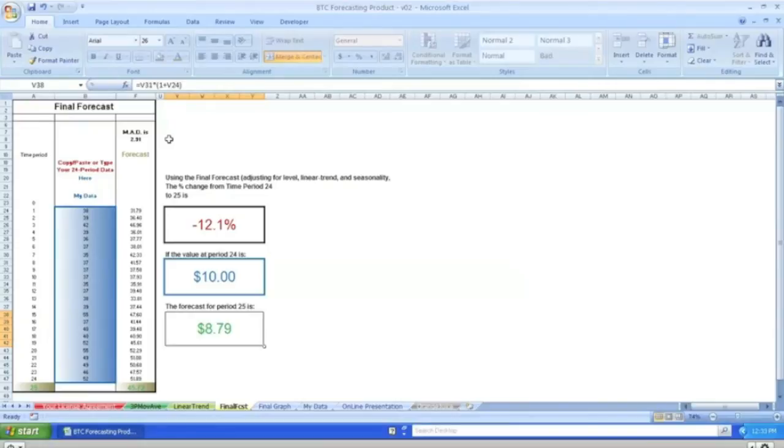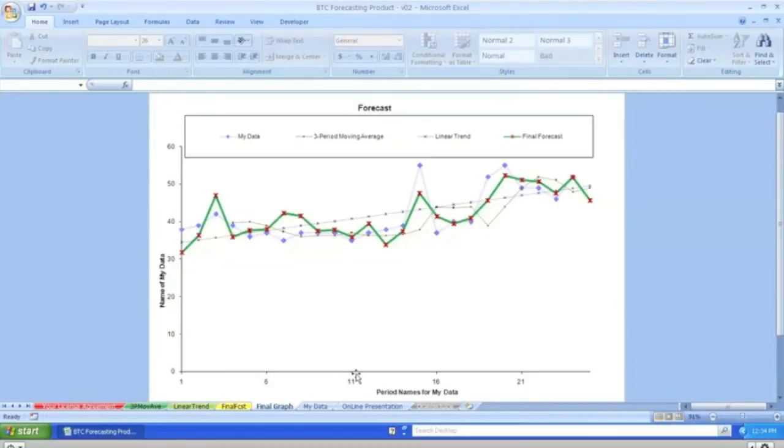What that literally means is you're 2.91 units, or whatever units that you're using here, away from the actual value statistically. So again, there's your graph, and here is your final forecast for period 25's data.